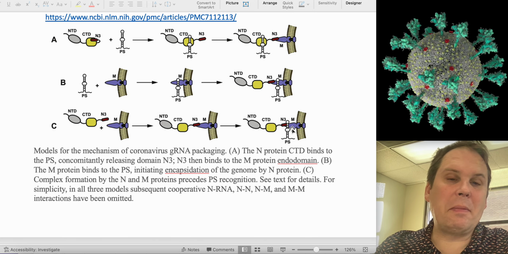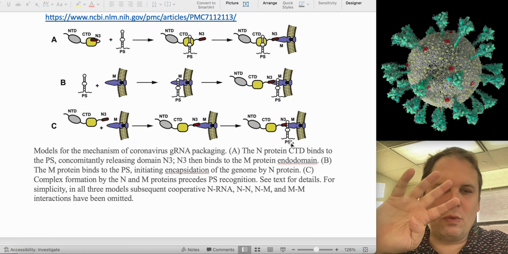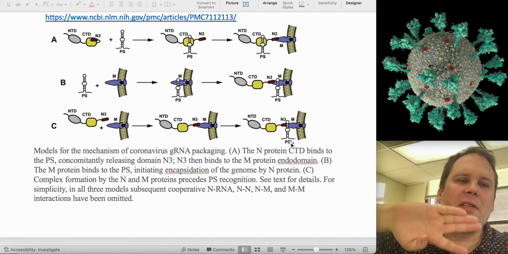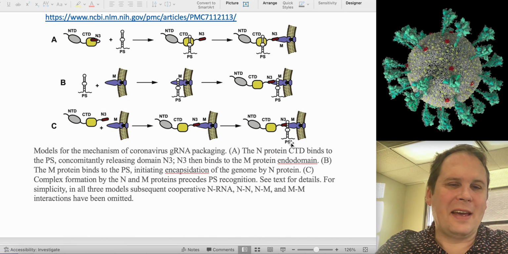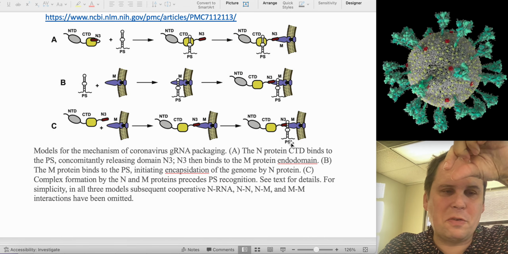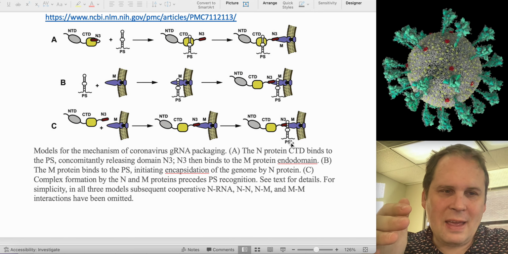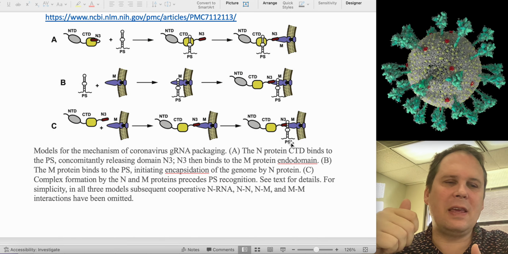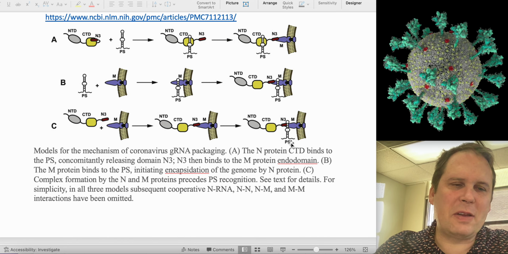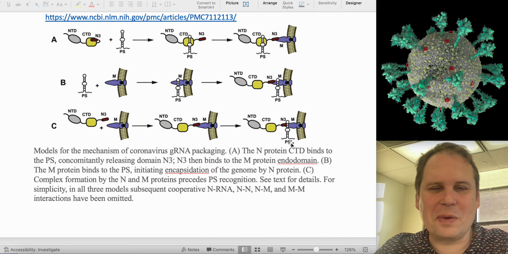Who knows? Remember, there are several more or less identical binding sites, so you can potentially get four different N3, M, packaging signal combinations there together. And one way or another, getting those four together, we think nucleates it. Like you put a little crystal in very salty water and it'll grow into a big crystal. Once you've nucleated binding of the genome to the N and M proteins, then the idea is that from that point it becomes much easier to bind the next one once you've got over the sort of energy barrier of binding the first one. So there you go.